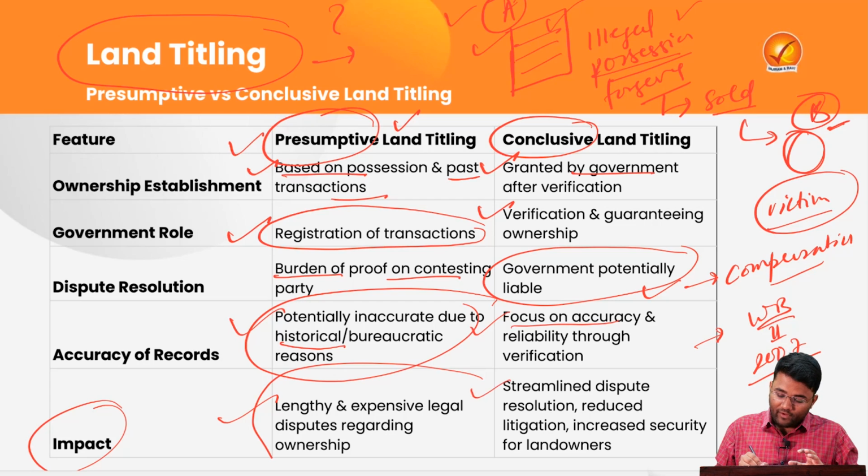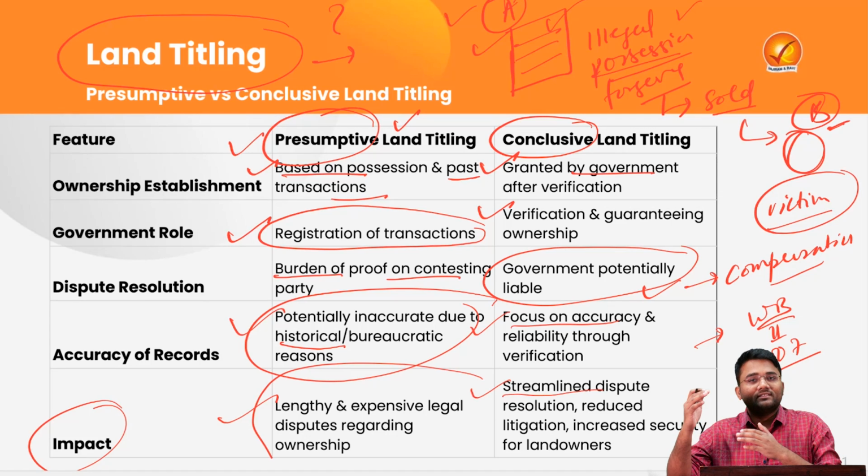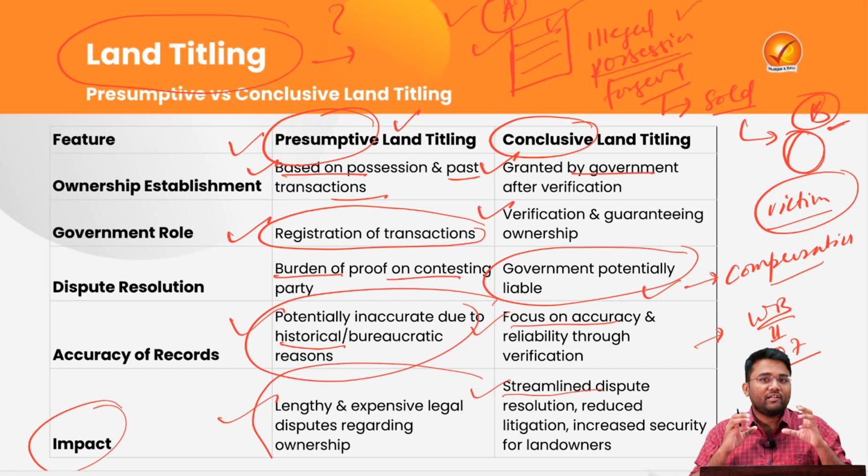Apart from this, when we move towards conclusive land titling, it leads to streamlined dispute resolution, because the dispute is already settled about who is the actual owner. There is a proper background check, so issues like forgery and illegal possession are already catered for.